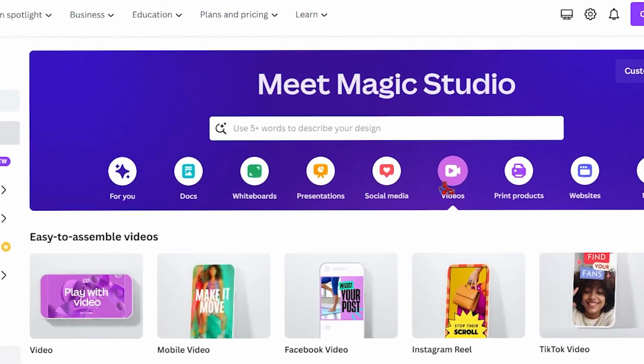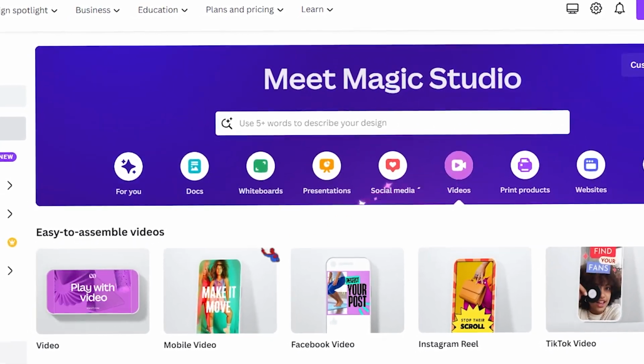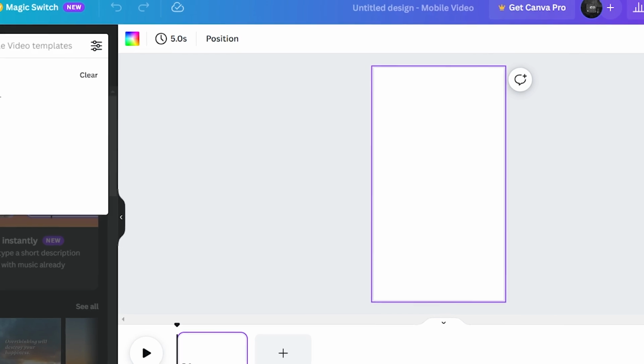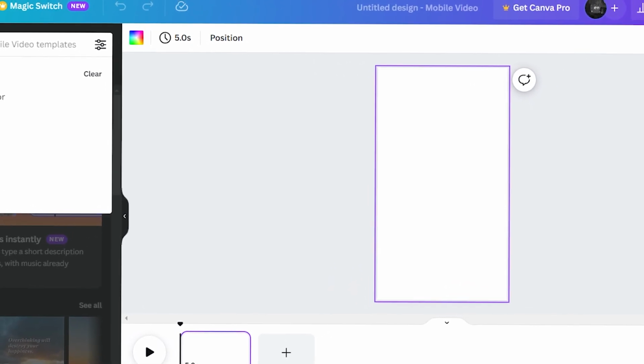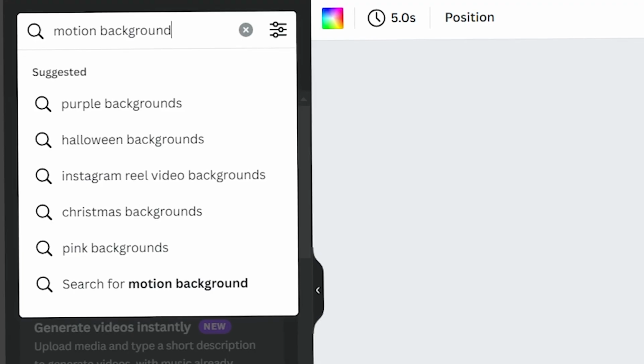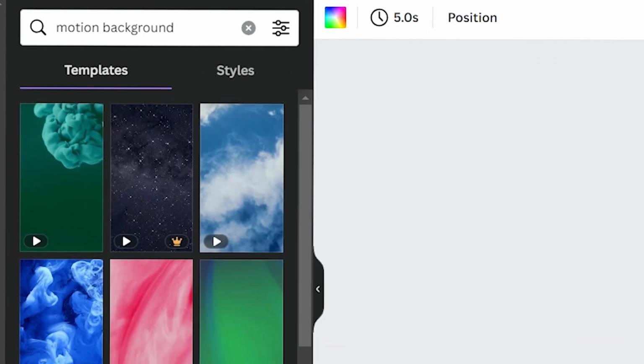Alright, start off by pressing the video option, then selecting mobile video format. Alright, we're here now. We got a blank canvas to work with, a 9:16 ratio. To start off, we need a background. And you can find one by going over to the search bar and typing something like motion background.